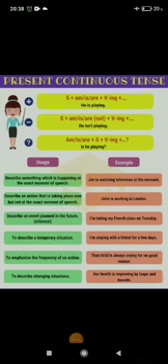Go through the rules, take a screenshot of these rules so that you can revise them time and again, and you can use them while doing the different exercises.